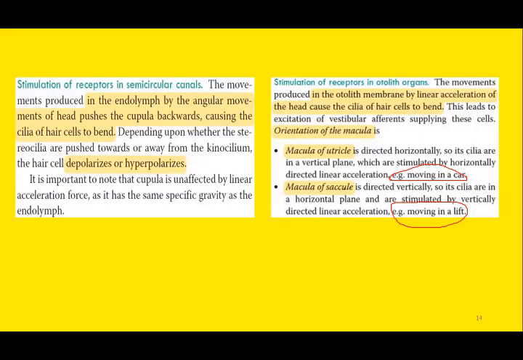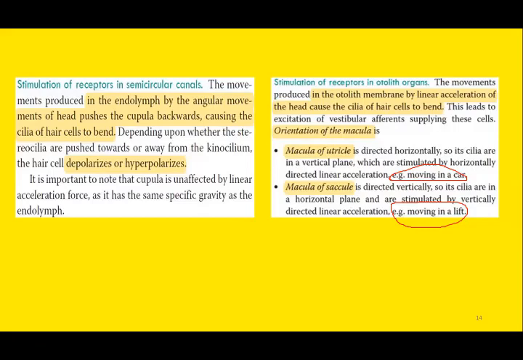Since the axes are different for each of the macula, the stimulation will be different as well. One is placed in the horizontal direction, the other is placed in the vertical direction. So if there is stimulus in the horizontal plane, the utricle will be stimulated. If the movement is on the vertical axis, the saccule will be stimulated.